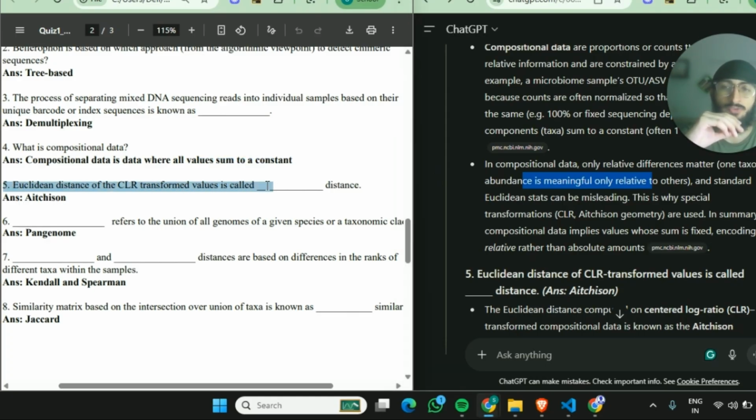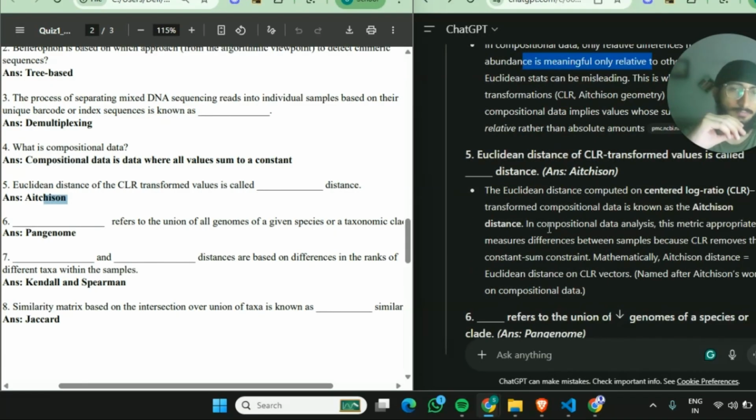Euclidean distance on CLR transformed values is called Aitchison distance. So Euclidean distance computed on centered log ratio transformed compositional data is known as Aitchison distance. In compositional data analysis, this metric appropriately measures differences between samples because CLR removes the constant sum constraint. Mathematically, Aitchison distance is Euclidean distance on the CLR vectors, named after Aitchison's work on compositional data.